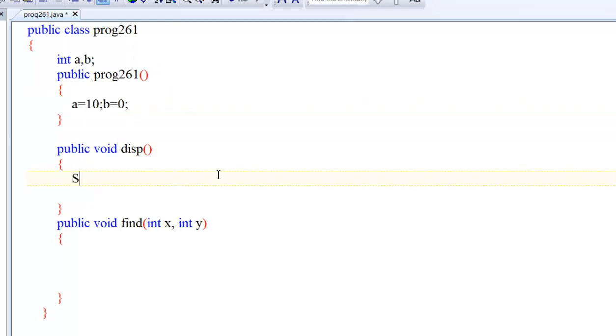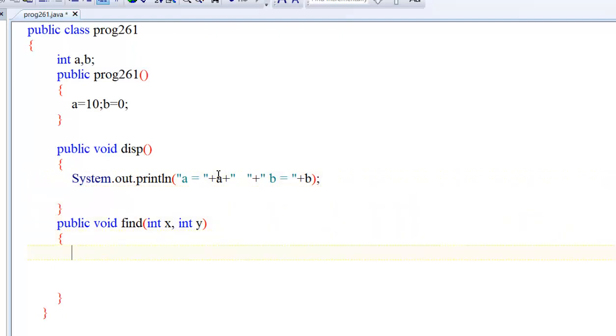Let's say I want to display the value of it. System.out.println a equal to plus a plus some space plus b equal to plus b.